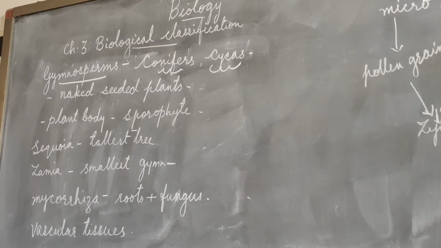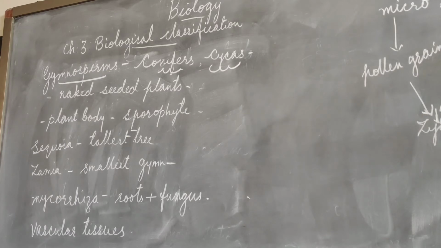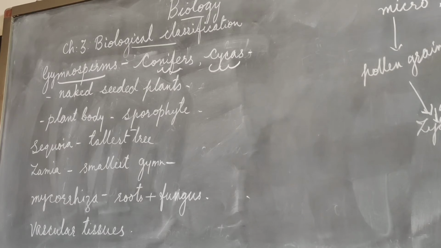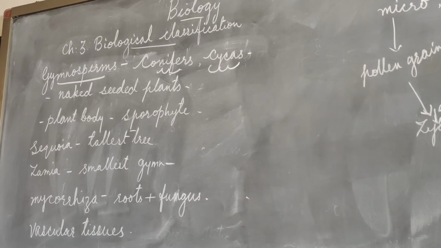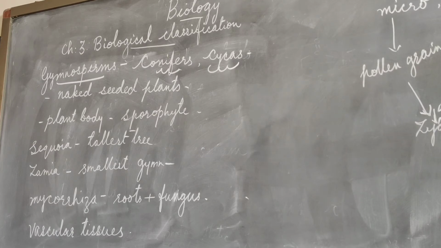And in our country, in India, the conifers are mainly the pines, spruce, cedar, cypress. All these are the conifers or the gymnosperms which we find in our hilly areas. And the cycads is an example. Cycads are the ones which are growing in the plains. Now the living gymnosperms are mostly woody plants, and very few of them are bushy shrubs.